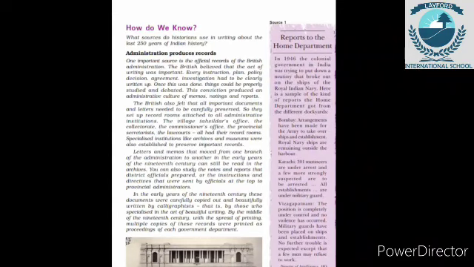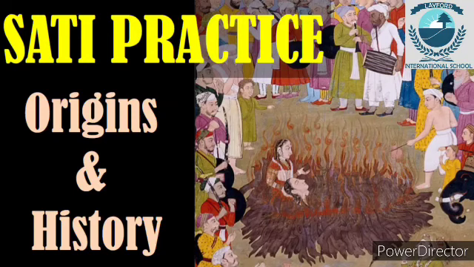Next, James Mill noticed that superstitious practices dominated social life. In our country, especially in ancient India, there were many superstitious practices followed by the people. For example, sati pratha, child marriage, etc.